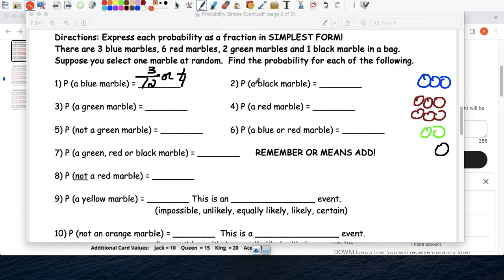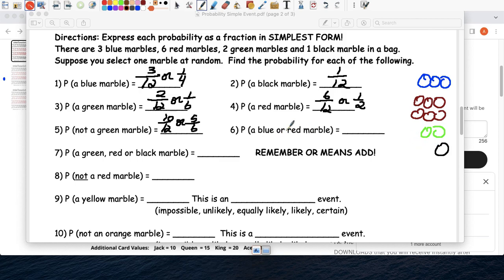A black marble, what's the probability of getting a black marble? It would be 1 out of 12. A green marble would be 2, right? 2 greens over 12, or 1 out of 6. A red marble would be 6 out of 12, or half, 1 over 2. Not green, no green. So no green would be 3 blue, 6 red, 1 black, and that's going to give us 10 out of 12, or 5 out of 6.